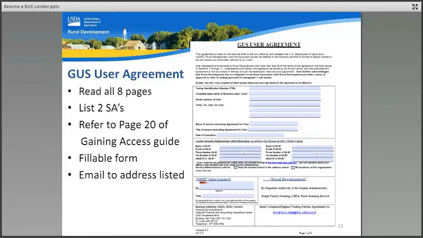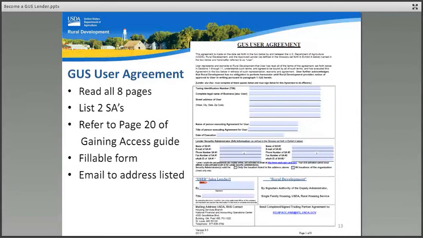Under Lender Security Administrator information, please enter the names and applicable information for 2 security administrators. The SAs will hold the keys to the GUS kingdom for the organization. Only the SAs can add employees to GUS and determine the level of access each user will have. When USDA approves the lender for GUS access, it is the listed SAs that will receive the email notification.